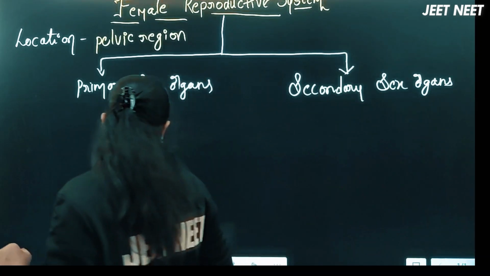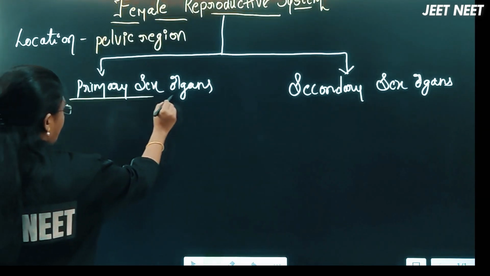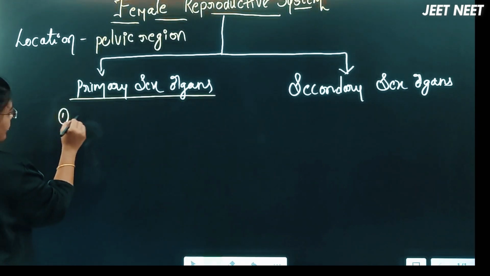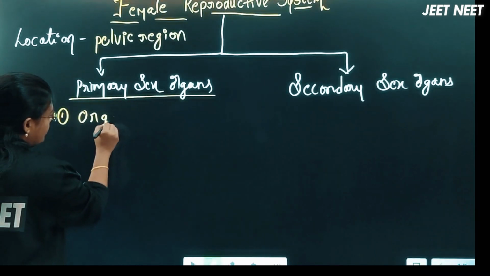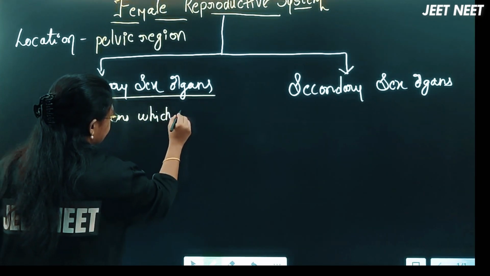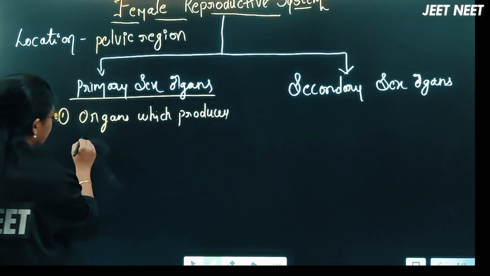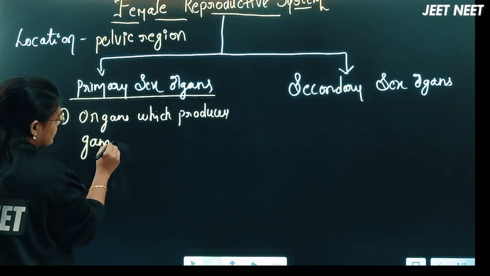The primary sex organs are the organs which produce gametes.